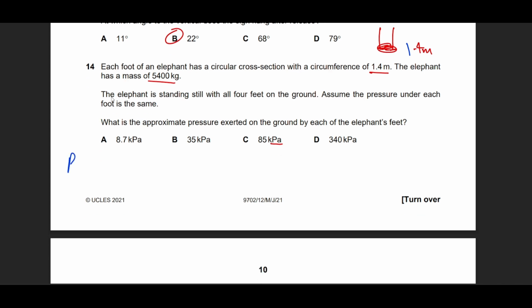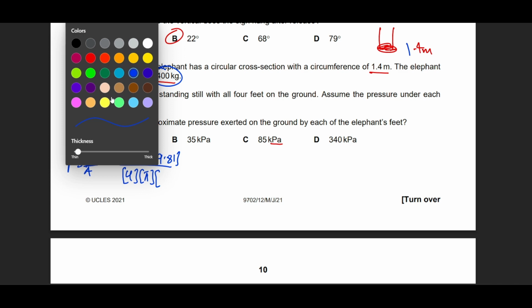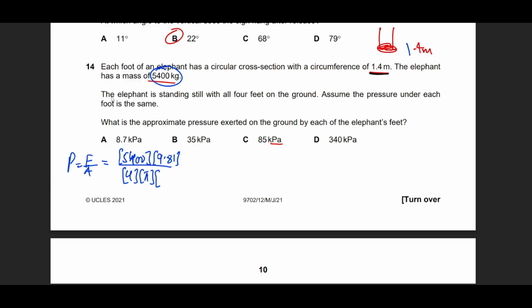Because the formula for pressure is P equals F over A. Now the force is going to come from the mass of the elephant. Generally, this is the trick of this. So this will be mg, so 5400 multiplied by 9.81 divided by the cross-sectional area, which is 4 into pi into the radius, which is going to be found by 1.4.